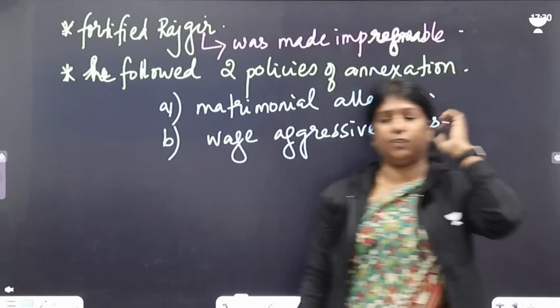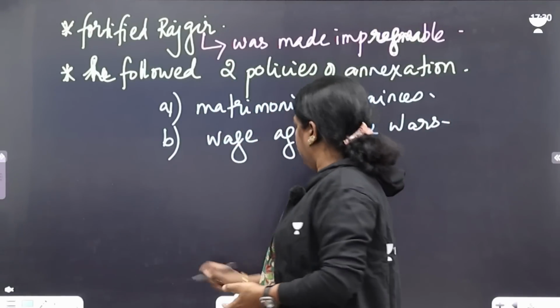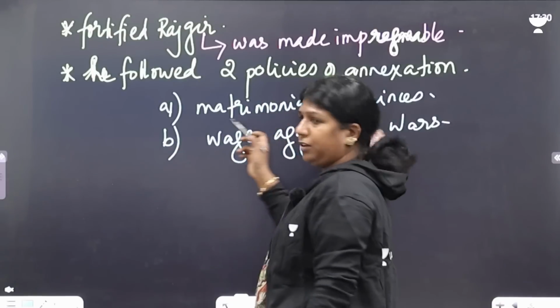He first invited all the Mahajanapadas, telling them, let's have a matrimonial alliance so that I can marry your sisters and daughters.